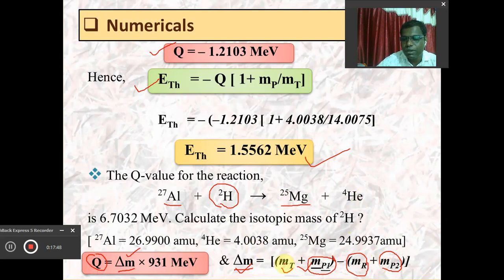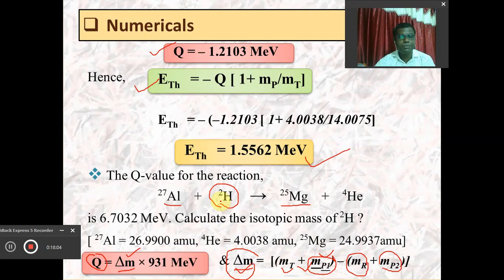So this value is given, this value is also given, and this is calculated with the help of this equation. Definitely we can make a simple calculation and we will be able to calculate the value of M of P1, the mass of hydrogen 2.